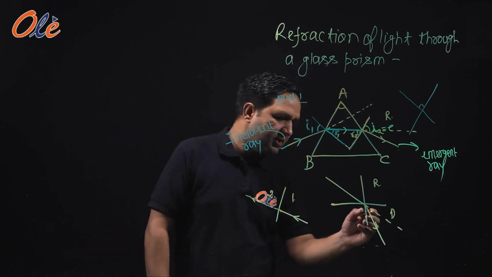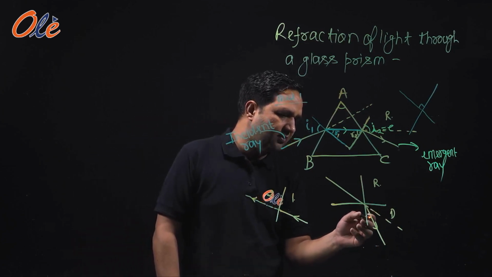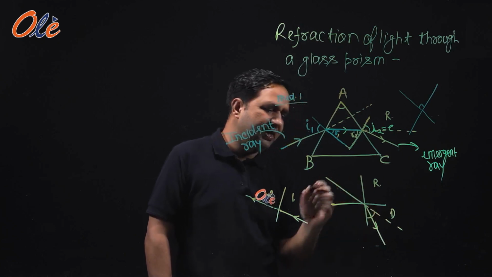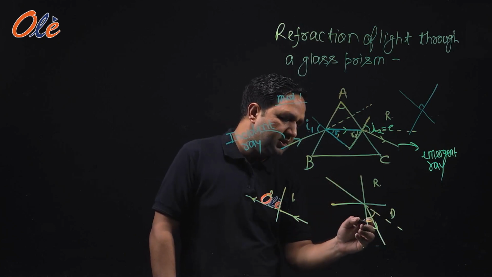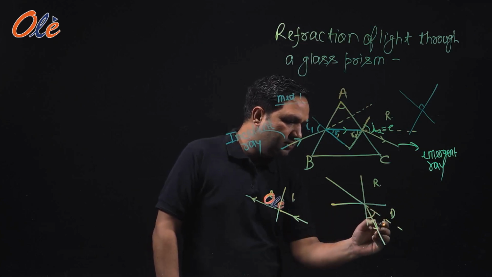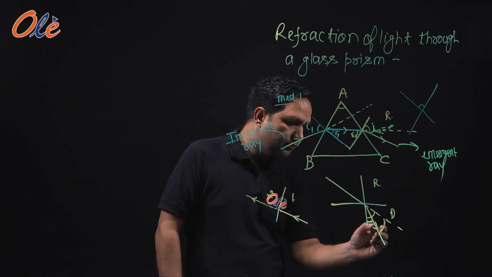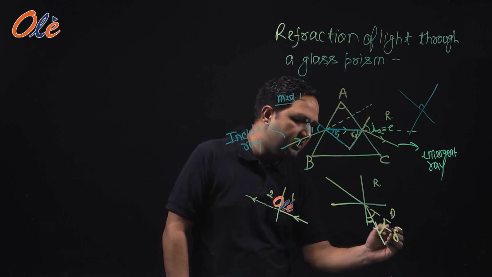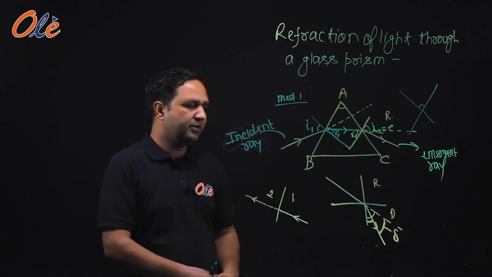So how much angle has it deviated from its path? The path should be like this, but now the path is this. So how much did it deviate from its path? This one. We want to know this angle. So this angle is known as the angle of deviation. Are you getting it?